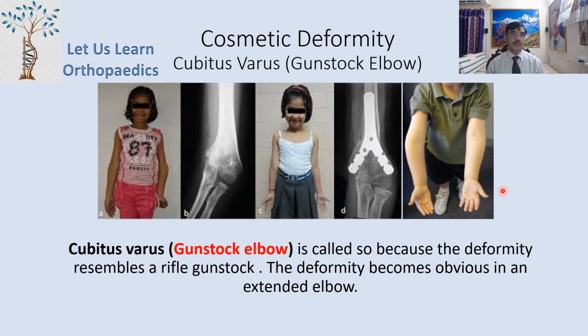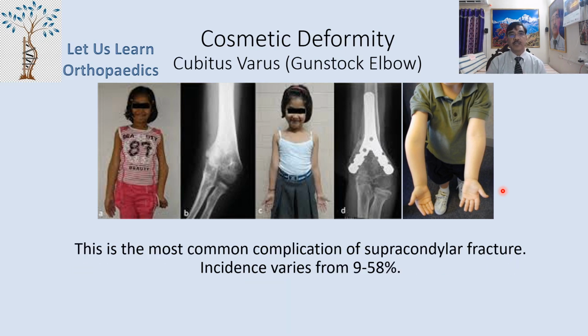Cubitus varus or Gunstock elbow is called so because the deformity resembles a rifle gunstock. The deformity becomes obvious in the extended elbow. This is the most common complication of supracondylar fractures, and the incidence varies from 9% to 58%.